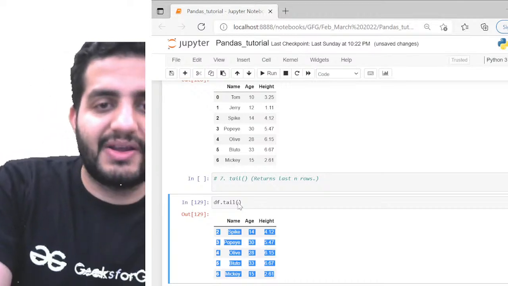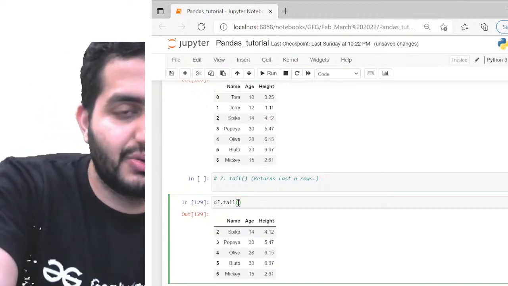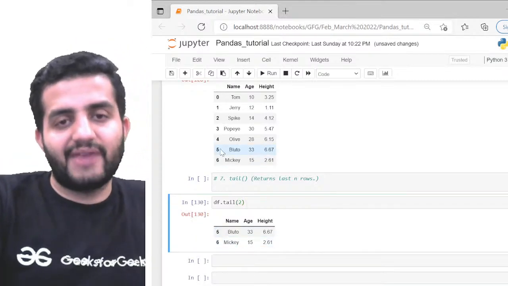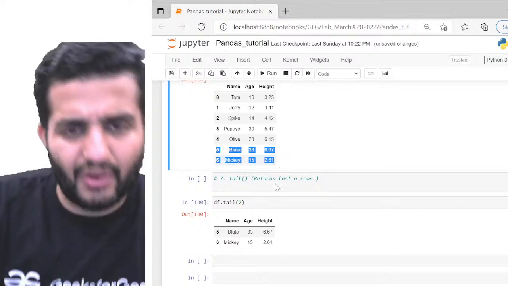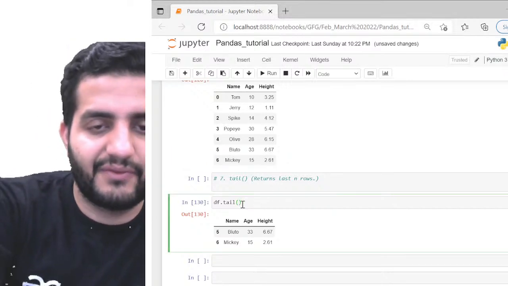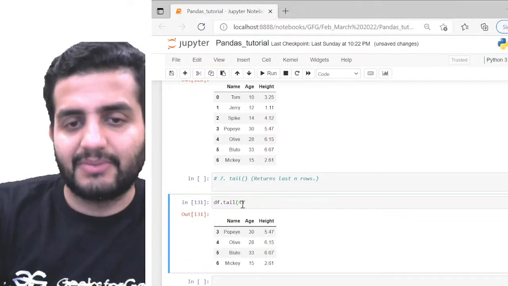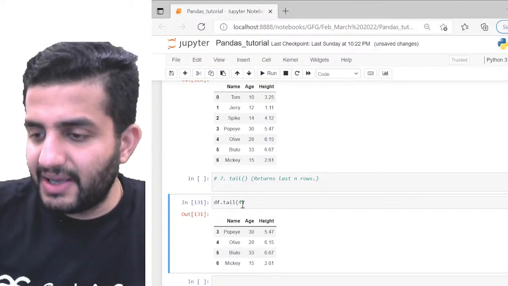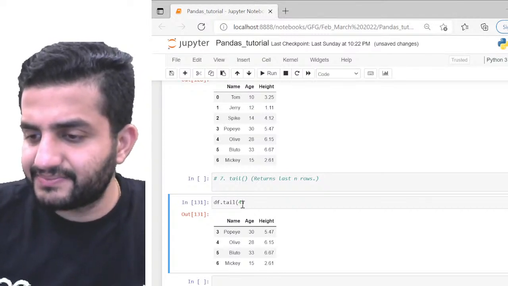But what if I specify n? For example, if I specify 2, I'll get the last 2 records, which are Bluto and Mickey, so 5 and 6, the last 2 indexes. And I can specify any number I want, 3 or 4. Pretty much the same thing. Okay. Any doubts here, guys? Any concerns? Anything?